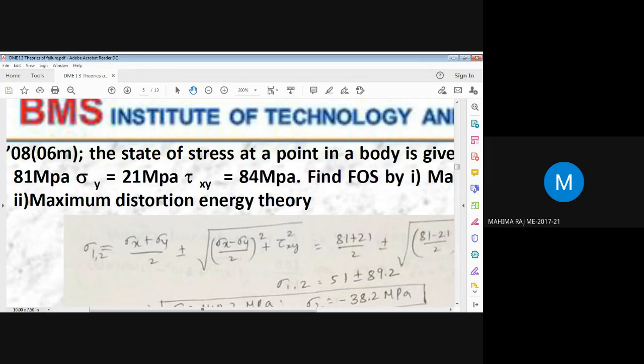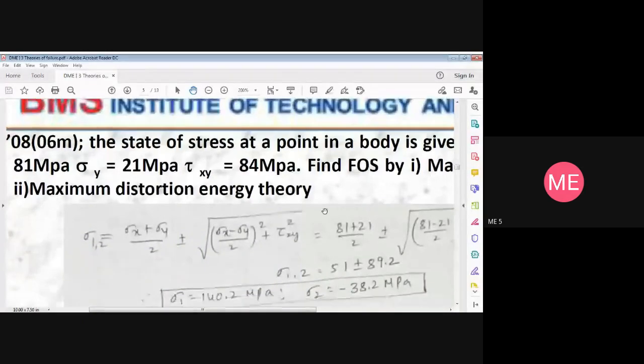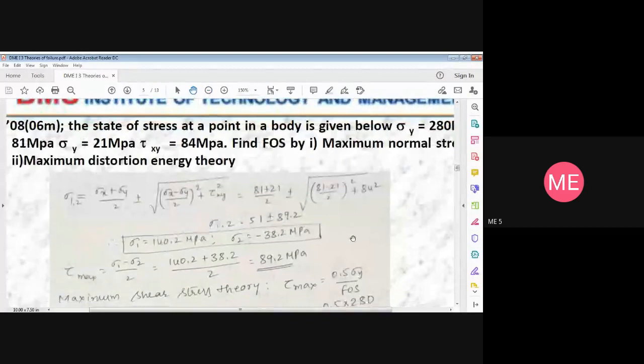So sigma 1 is 140.19. Correct, Mahima. Sigma 2 is minus 38.2, that's correct. I hope others are also getting the same value. Tau max, how much, Mahima? 89.19, sir. 89.19. Yeah, 89.2.